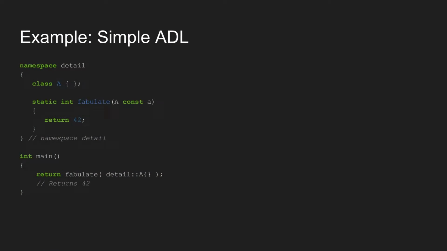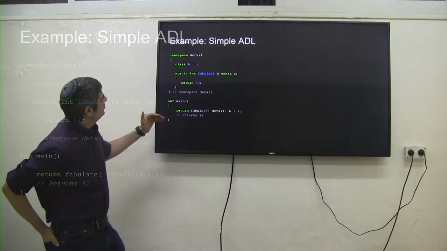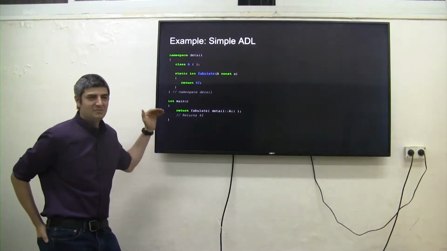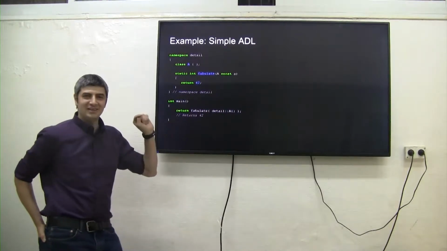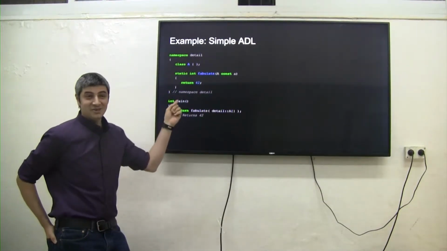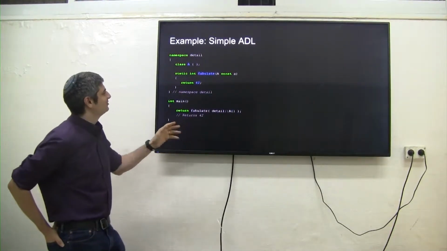I have a function main which calls a function fabulate with an instance of the object A from detail. At no point here do I include the namespace detail. I don't even write detail::fabulate either. Still works, compiles, it returns 42.